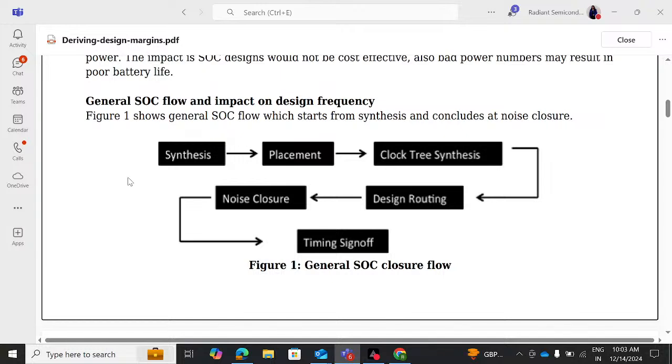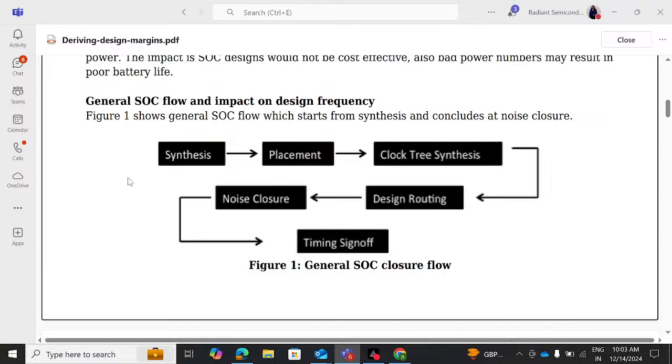We begin with synthesis, where we map the RTL into a technology dependent gate level netlist. Then we take that netlist forward for physical design. In physical design, we do placement, where with ideal clocks we try to optimize the timing, followed by clock tree synthesis, where with propagated clocks we optimize the timing, followed by the routed design, where actual net delays and actual R and C will be reflected, followed by noise closure, where SI related issues we plan to close.